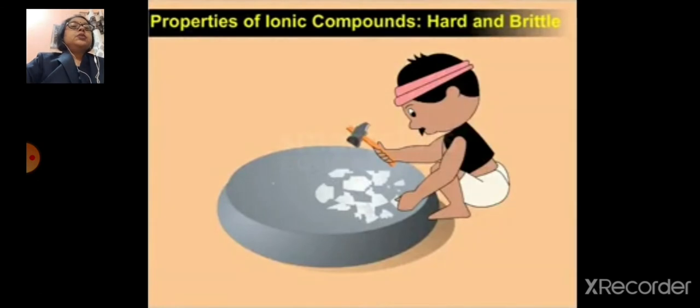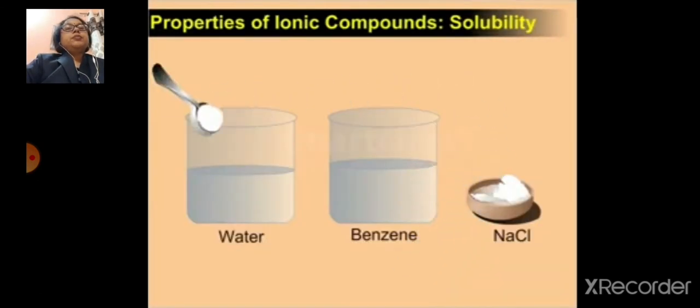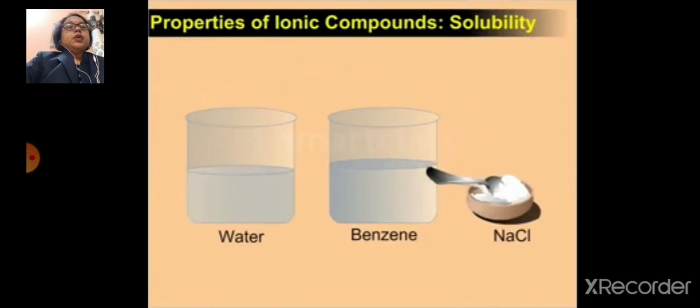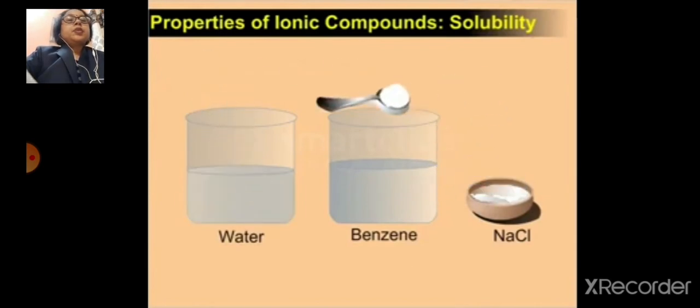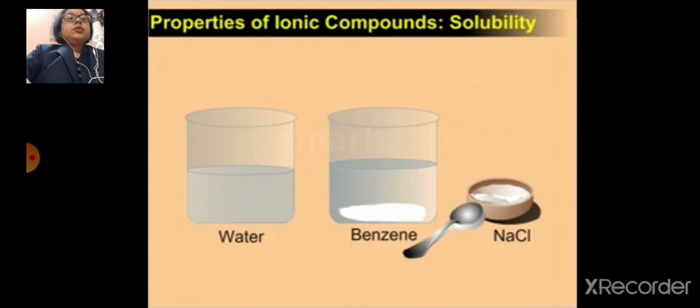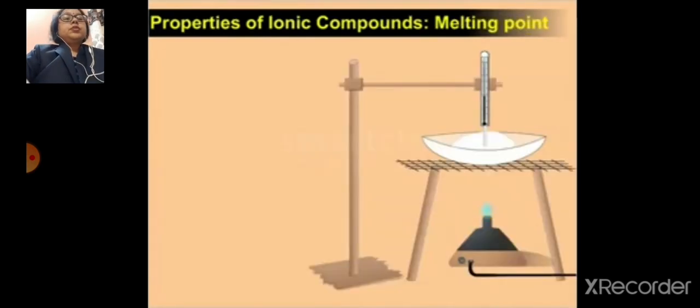Ionic compounds are hard and brittle. They are soluble in water but not soluble in benzene. The melting points of ionic compounds are high.